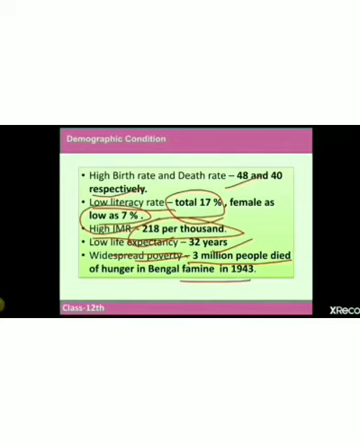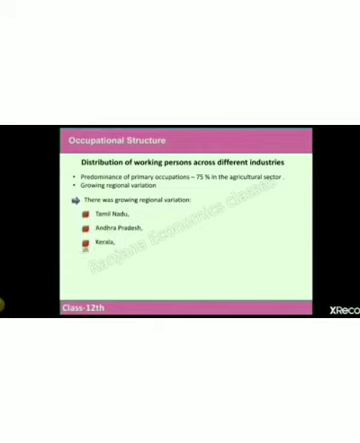So this was about demographic transition or condition of our economy at the time of independence. Now let's move on to the next slide and talk about the occupational structure. Occupational structure basically refers to the distribution of working people across different industries. As you can see here, at that period of time approximately 75% people were engaged in agriculture sector, right?